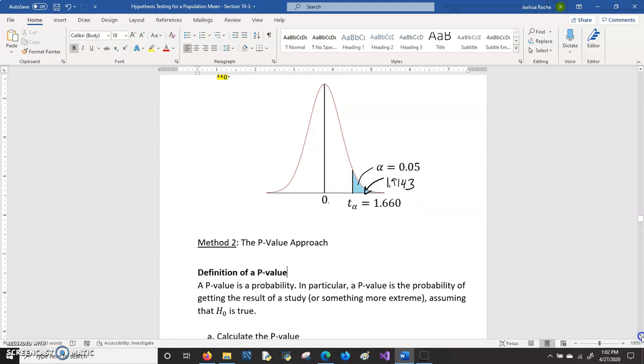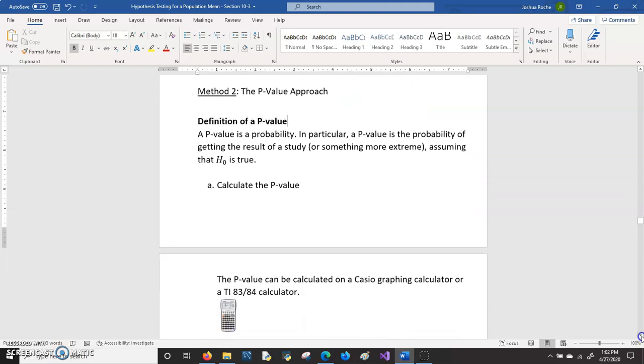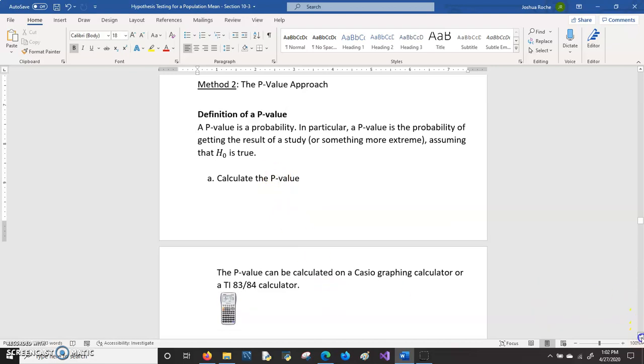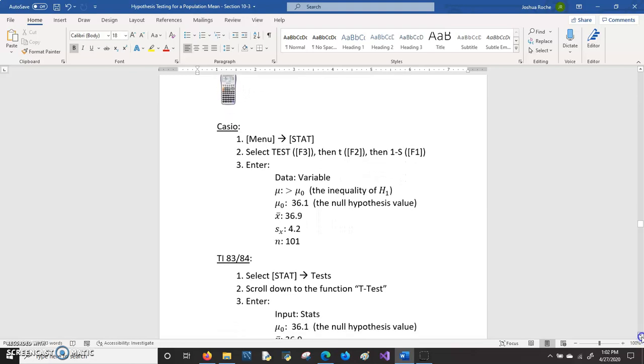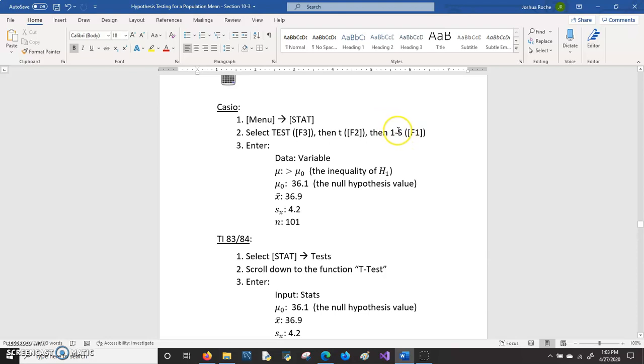Another approach is the p-value approach. And so to calculate the p-value, again, you can use a Casio or a TI graphing calculator. The steps are similar to the first example that we saw. For the Casio calculator, you want to take these steps and get to the 1s function. One difference here is that this is a right tail test, so now you want to make sure that your inequality for the alternative hypothesis is greater than.